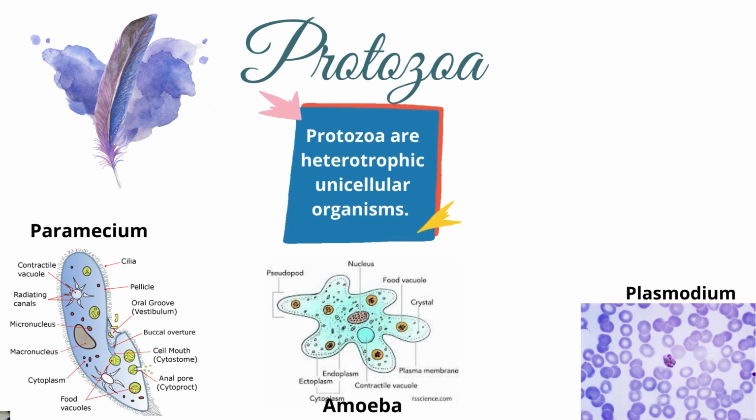Protozoa. Protozoa are unicellular organisms and cannot prepare their own food, depending on others for their food. So they are heterotrophic in nutrition. Common examples of protozoa are paramecium, amoeba, and plasmodium. Plasmodium is the protozoa which is responsible for the disease of malaria.